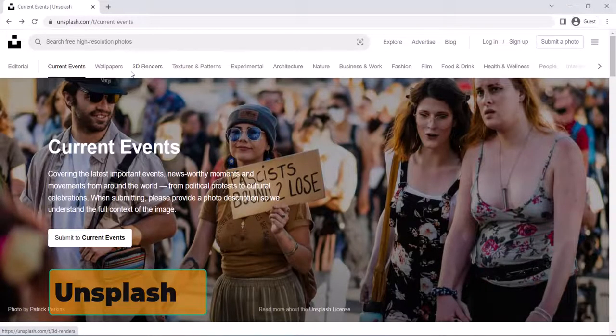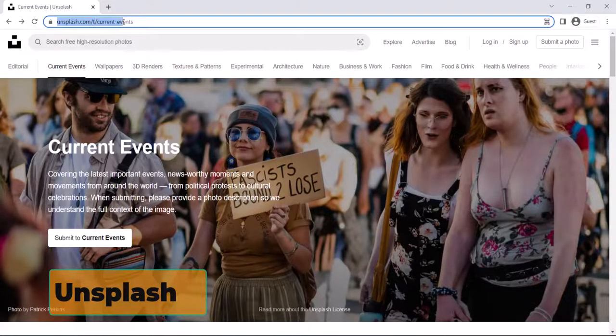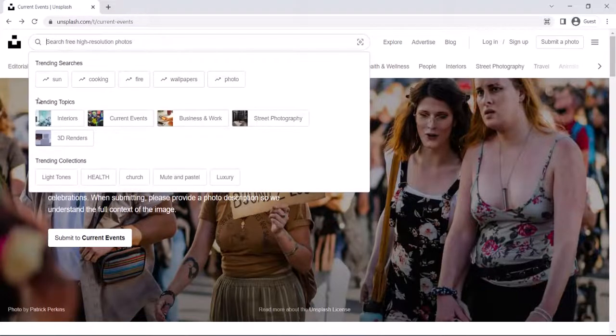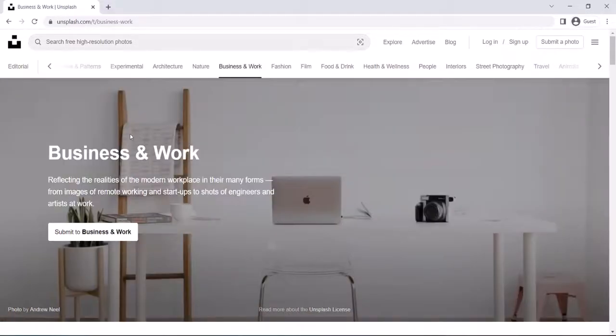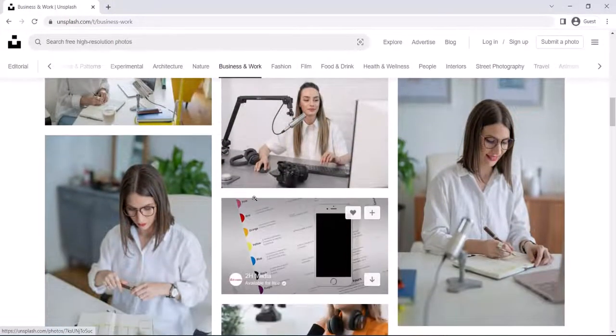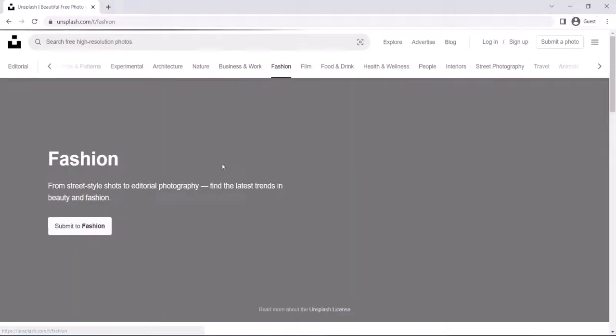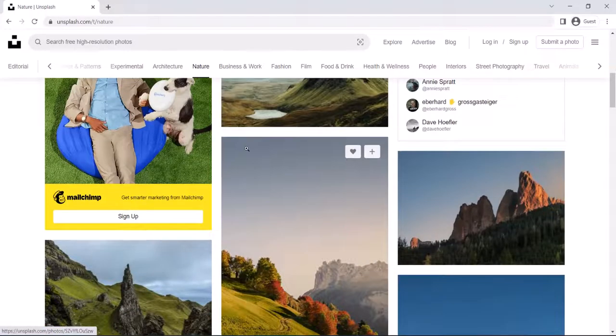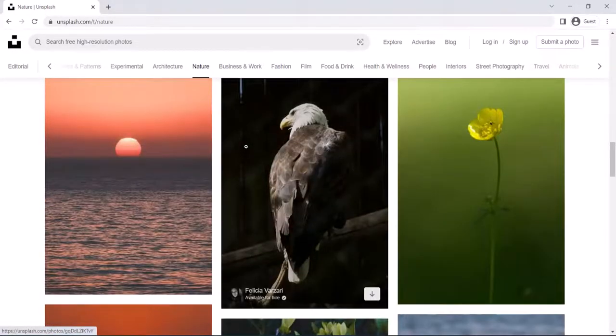So the next one in the list is unsplash.com. You can spell it as unsplash.com. Over here also you will get free high resolution photos. You can always search for any photos that you want, such as interiors, current events, or business and work. If I click on business and work, you can see all business related images popping up. If you want to see fashion, you can look into fashion as well. If you want nature, you will see all the nature images showing in unsplash.com.